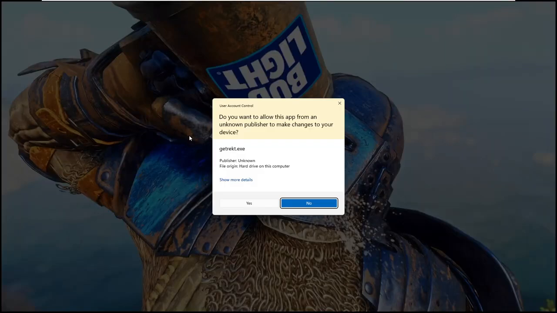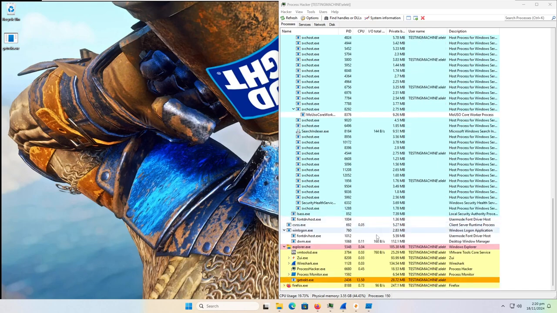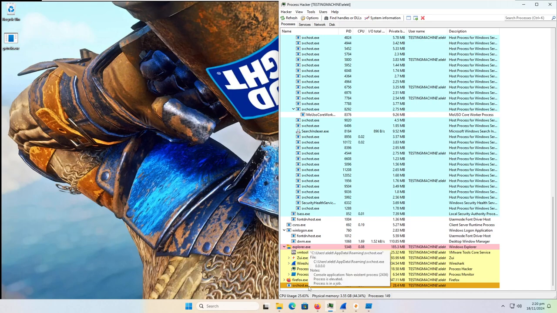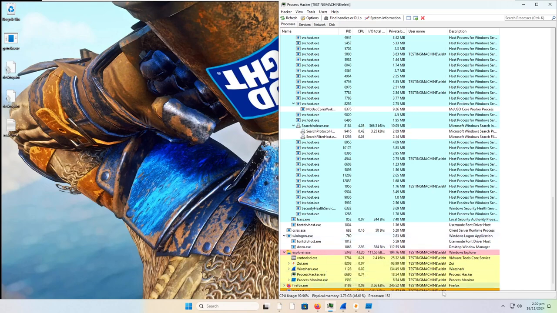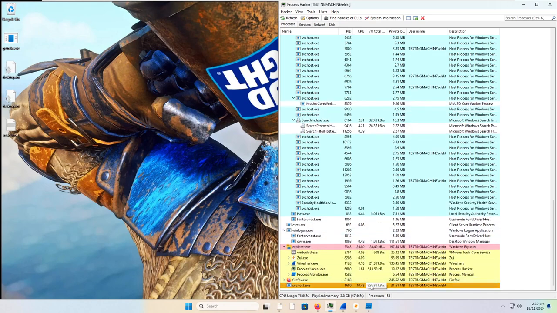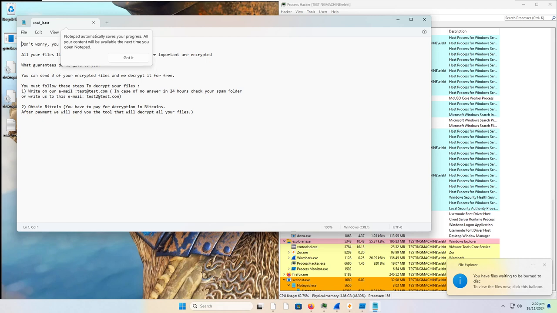Do you want to allow this ransomware from an unknown publisher to make changes to your device? Why not? We click yes, and immediately we see getrect.exe running under Explorer, and in the not too distant future, we'll see service host. This could be the legitimate service host, but I kind of doubt it. It says console applications, a non-existent process, and it's sitting here using quite a bit of the CPU, and is under Explorer instead of the services up here, and immediately we get a notepad file.